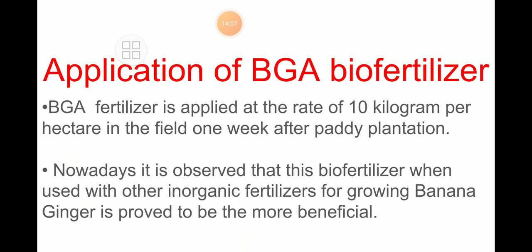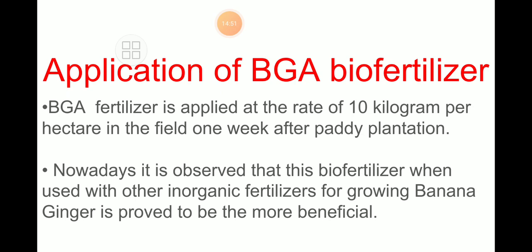Now for application, you have to keep in mind BGA biofertilizer is applied at the rate of 10 kilogram per hectare, only 10 kilogram per hectare. Hectare means about 2.5 acre in the field. Apply it 1 week after the paddy plantation. First of all, plant the paddy, and after 1 week of that we add 10 kilogram per hectare.